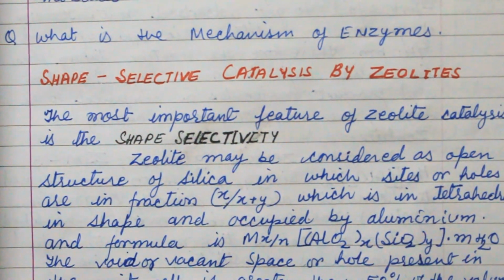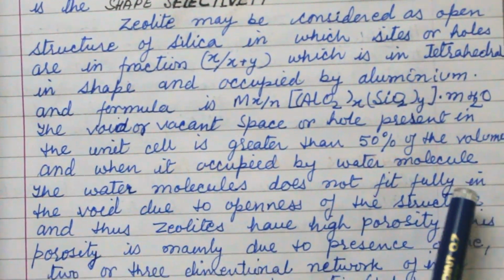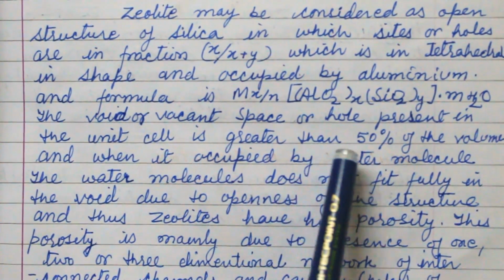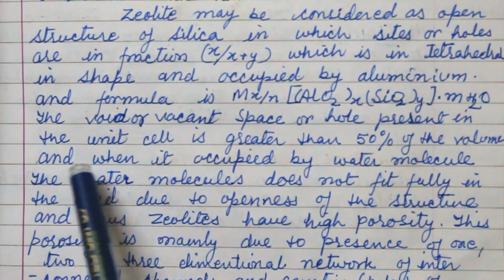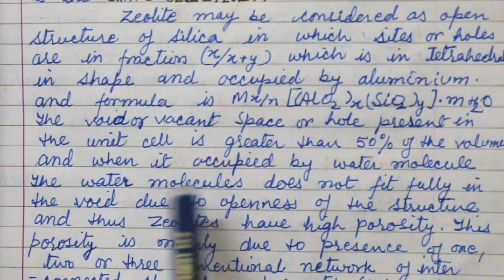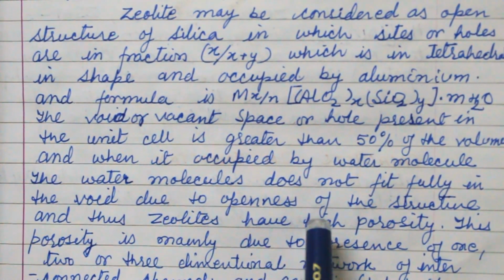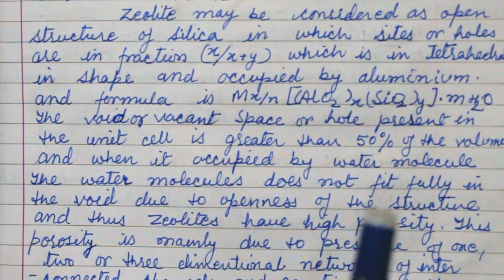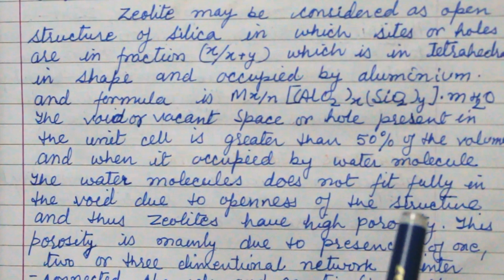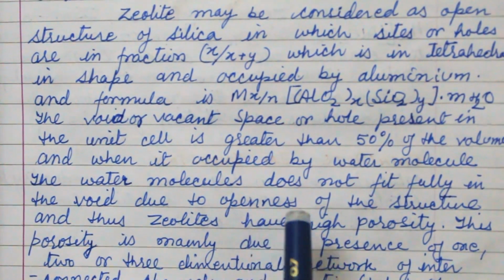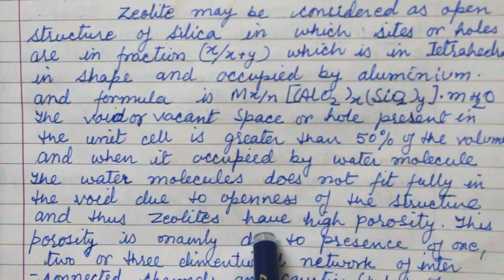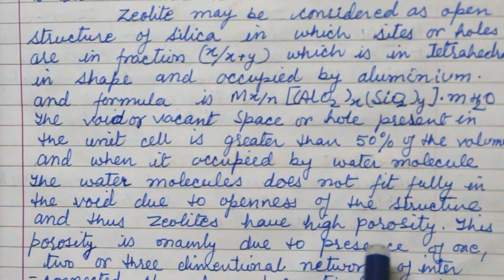The void and vacant space or a hole present in the unit cell is greater than 50% of volume, and when it is occupied by the water molecule, the water does not fit fully in the void due to the openness of the structure, because the zeolite has an open structure. That is why water molecules do not fit fully in it, and thus zeolite has high porosity.